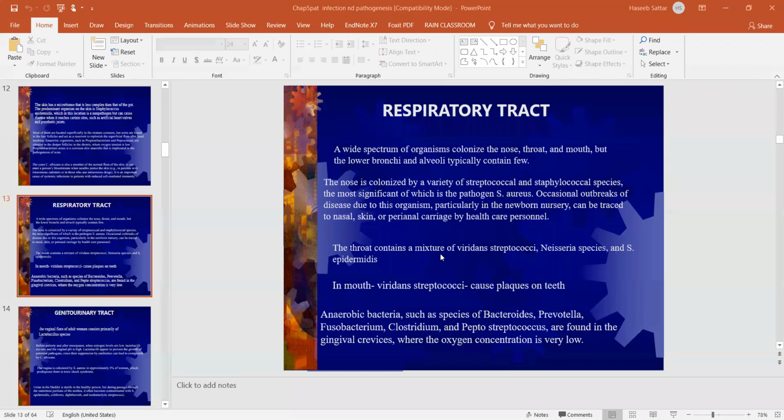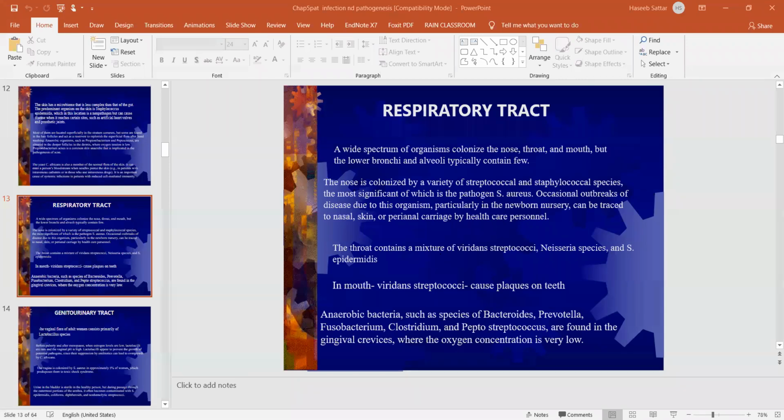If one patient has this Staphylococcus aureus infection, with sneezing and coughing this bacteria will be transferred to the air, and anybody who is inhaling the air, this bacteria can also cause an infection in other patients, in other persons.